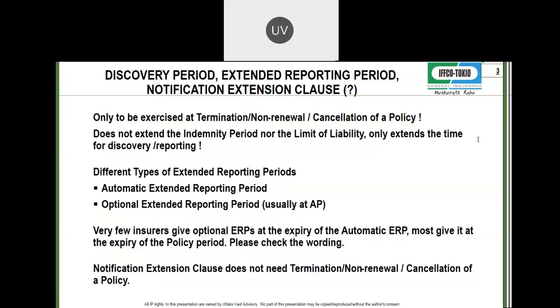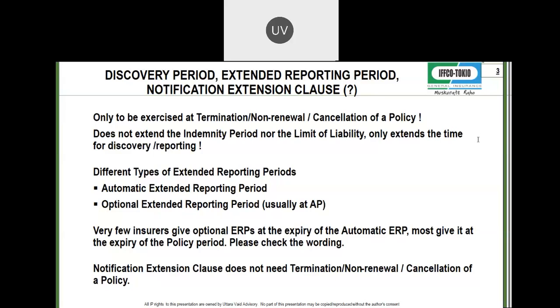Discovery period is terminology which is used in financial lines. So all your D&O policies, professional indemnity policies, they will have the terminology of discovery period. Casualty policies, product liability, public liability, CGL, will have the terminology of extended reporting period. These two are synonymous, but the third one, notification extension clause, is not synonymous. So let us look at what this means and the essential difference between these two.